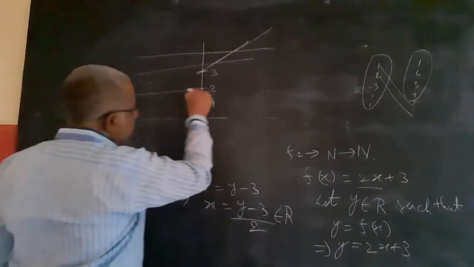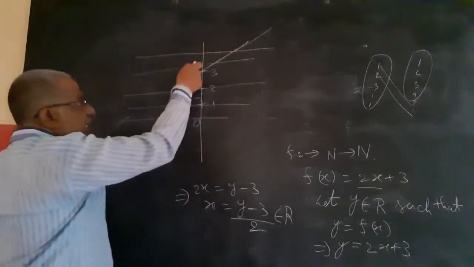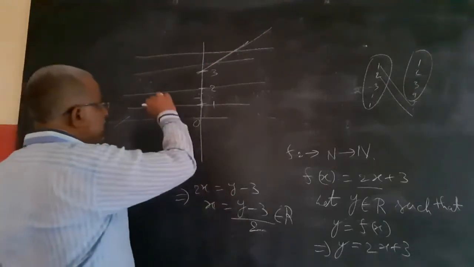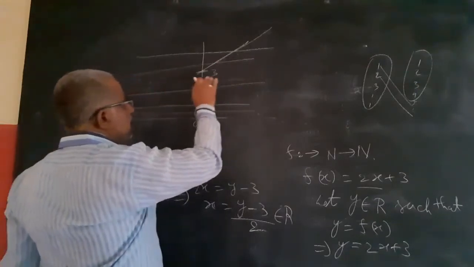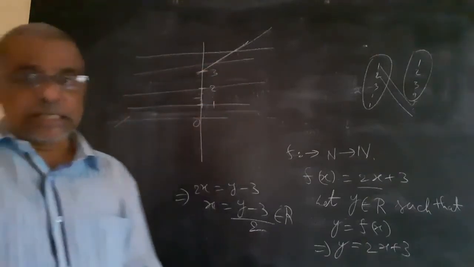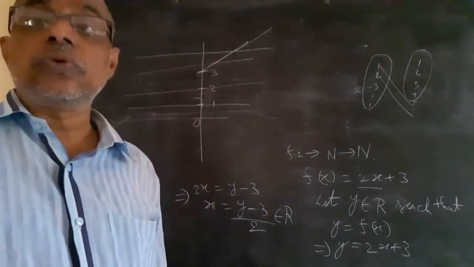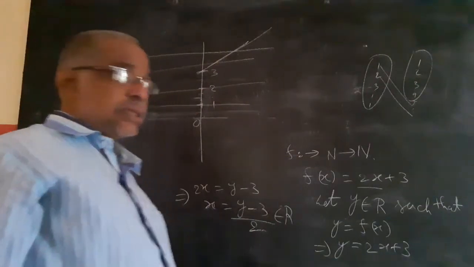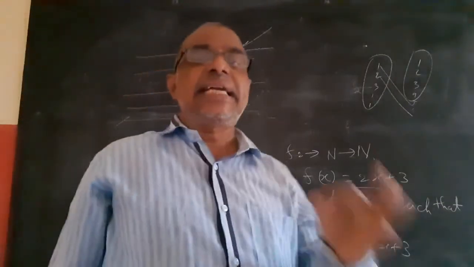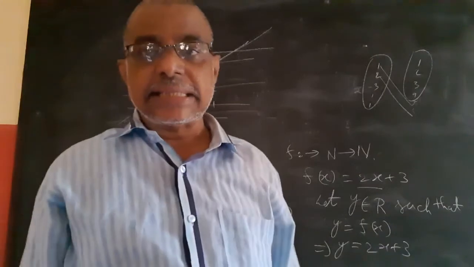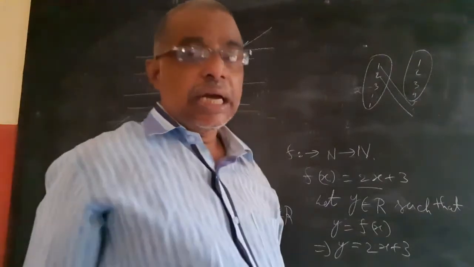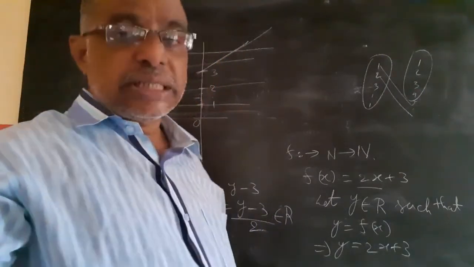Now, if I draw a horizontal line here, does it cut the graph at any point? No. So it should cut at least one point, as I told, in the domain. If I draw the lines in the domain like this, it is not cutting the graph at even one point. So it is not an onto function graphically also. If you take a horizontal line within the domain, you should cut the graph at least at one point. Then only it is called an onto function. Otherwise, it is not an onto function.